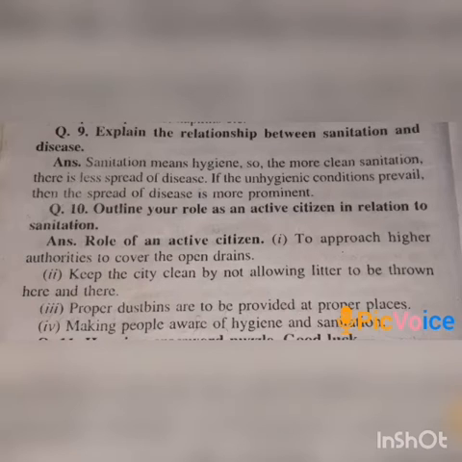Then second one. Keep the city clean by not allowing litter to be thrown here and there. Then third one. Proper dustbins are to be provided at proper places. Then fourth one. Making people aware of hygiene and sanitation.